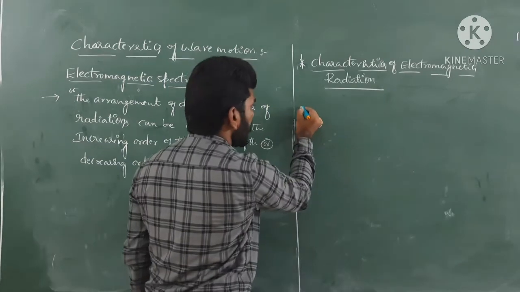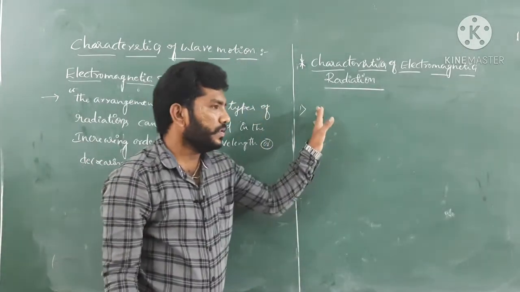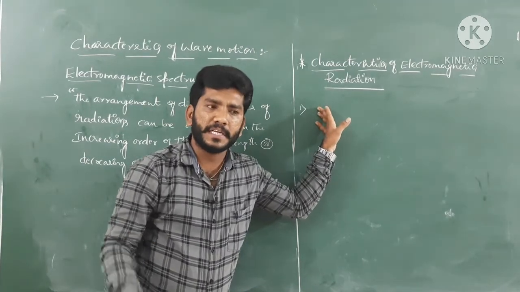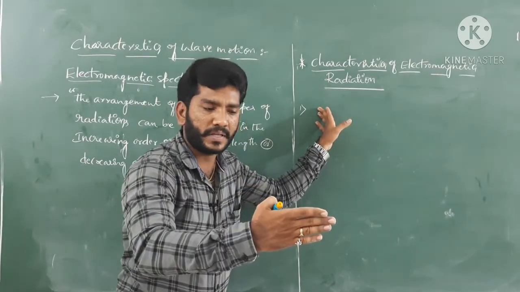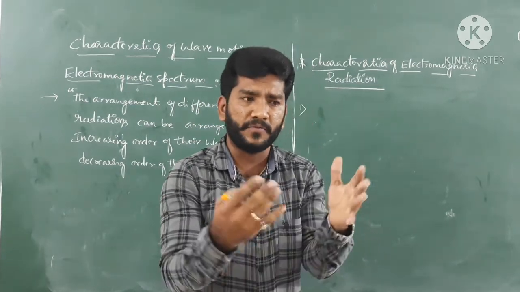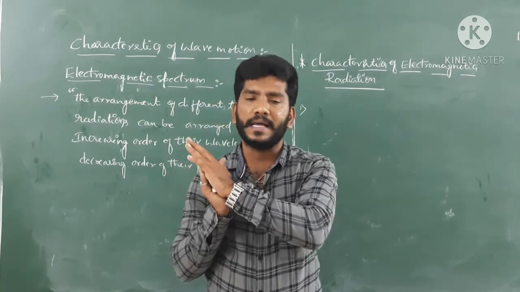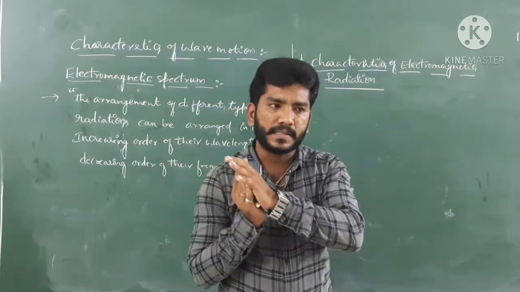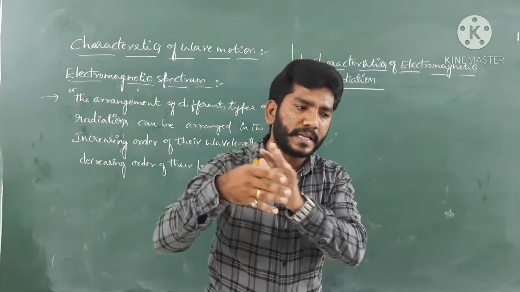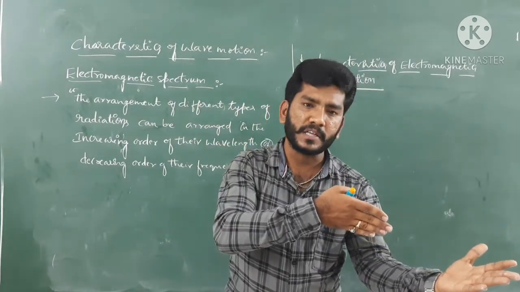So the very first characteristic, guys, very simple and easy as well. Electromagnetic radiation can propagate through space in the form of waves. See, the sunlight, right? The sunlight comes and hits the surface of the earth.